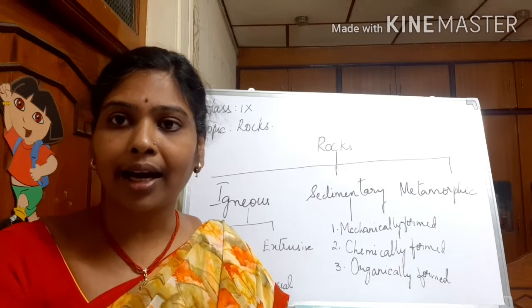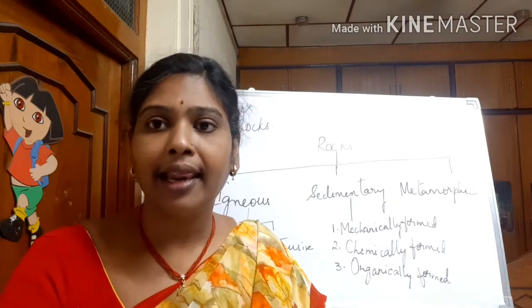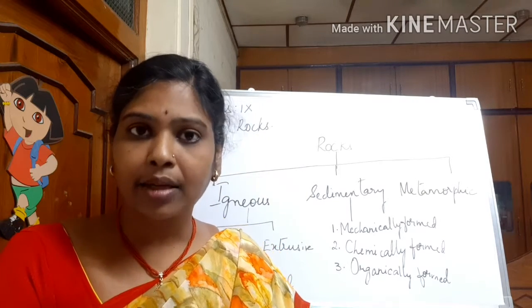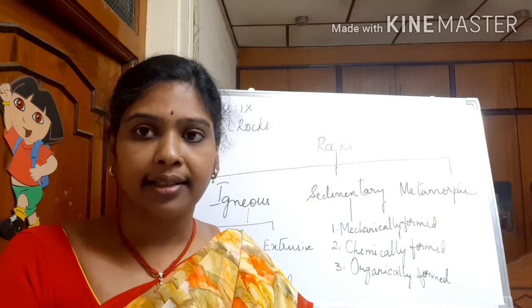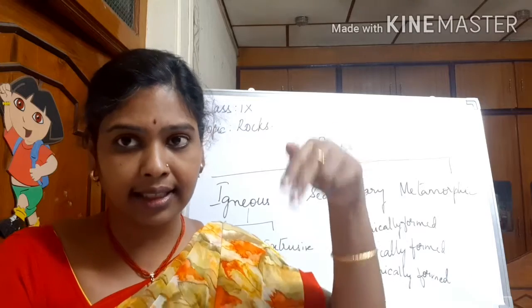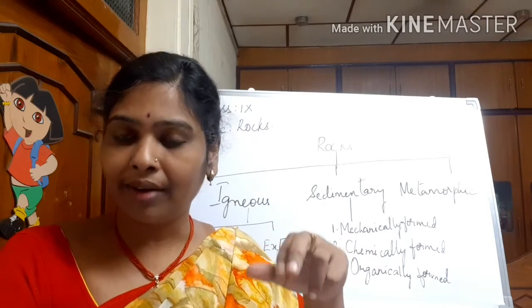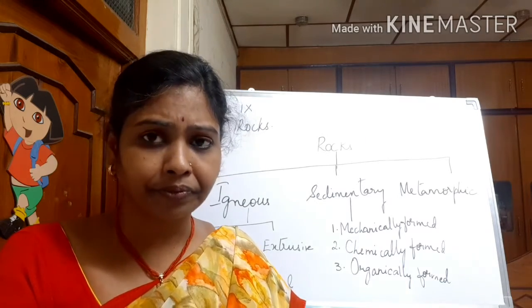Igneous rocks are primary rocks which are formed from molten magma, the lava which is found inside the volcanoes. When it is inside, it is known as magma. When it is gushed out, it's known as lava.